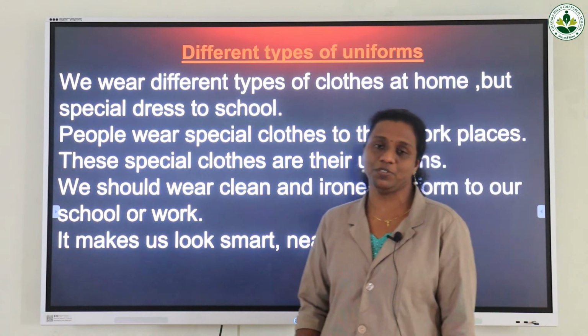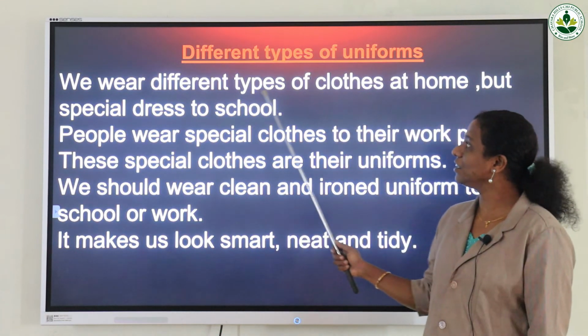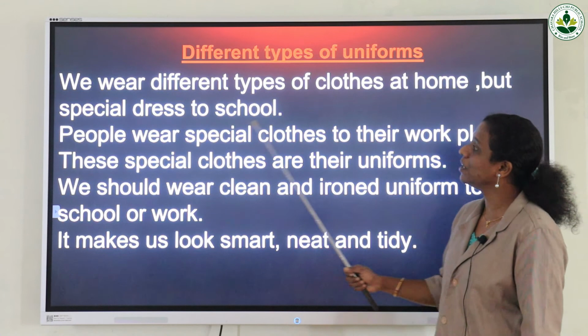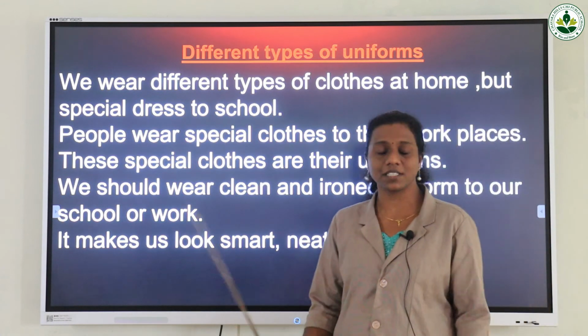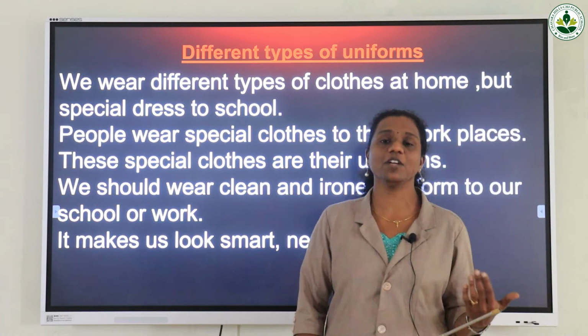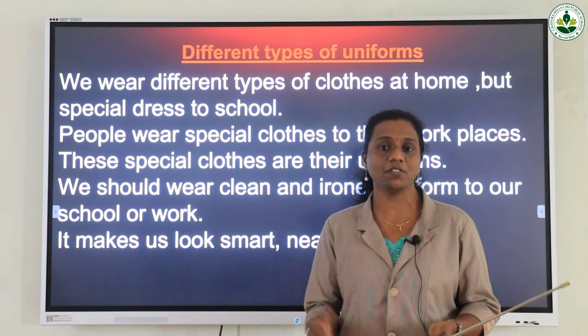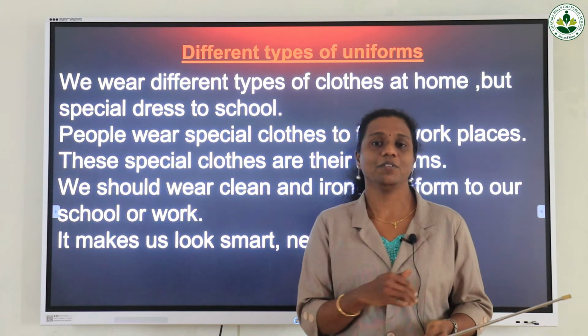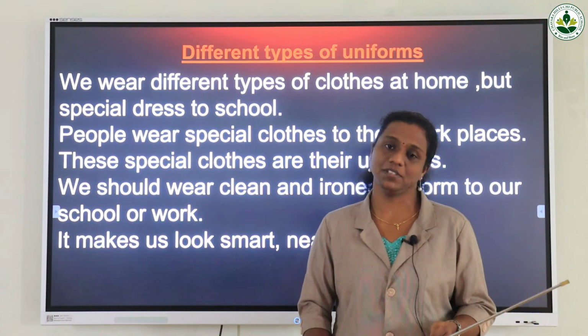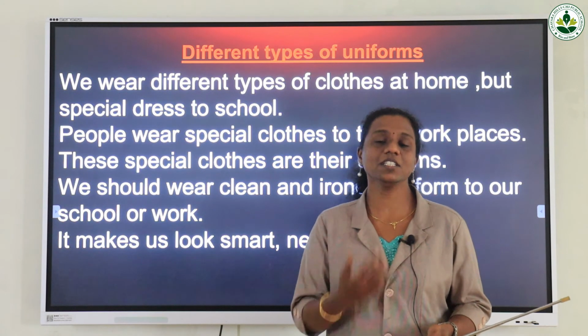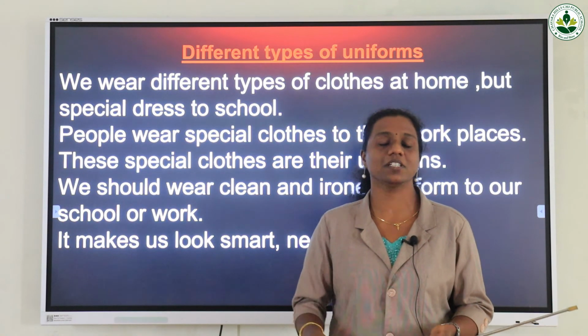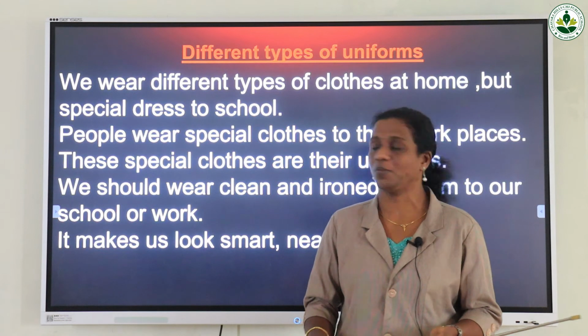Different types of uniforms. We wear different types of clothes at home, but a special dress to school. Is it correct? Are we wearing the same kind of dress in school that we wore at home? No. We have to wear a special kind of dress in our school. So that is known as uniform. All the children are wearing the same kind of uniform.